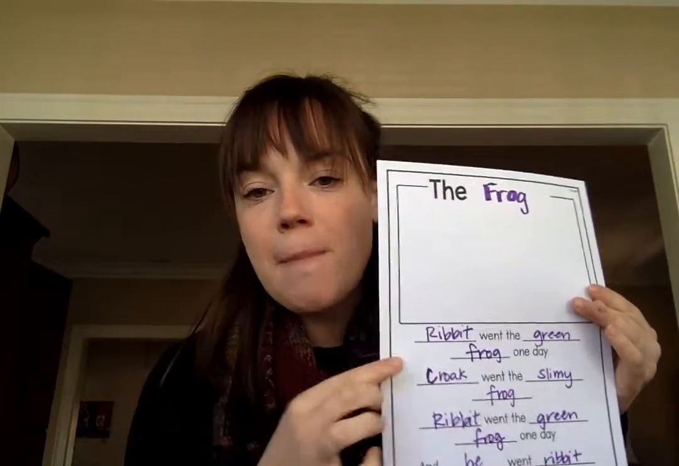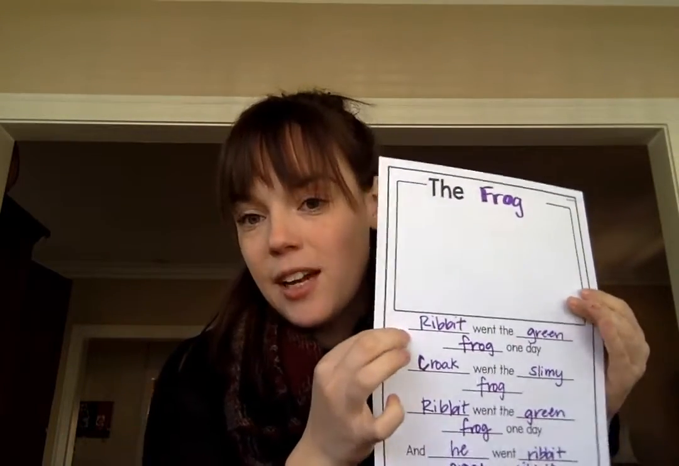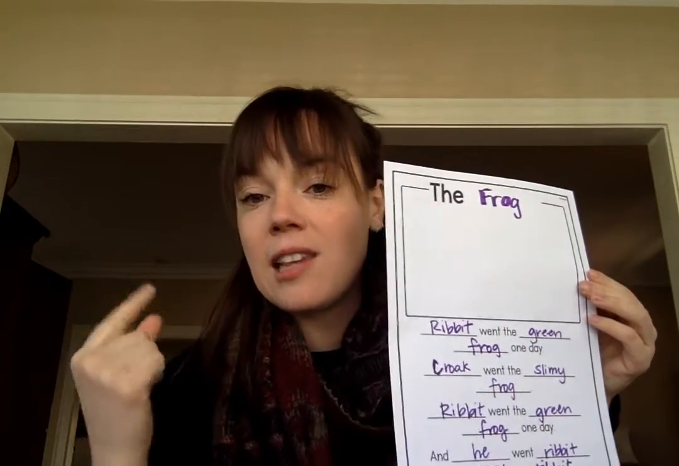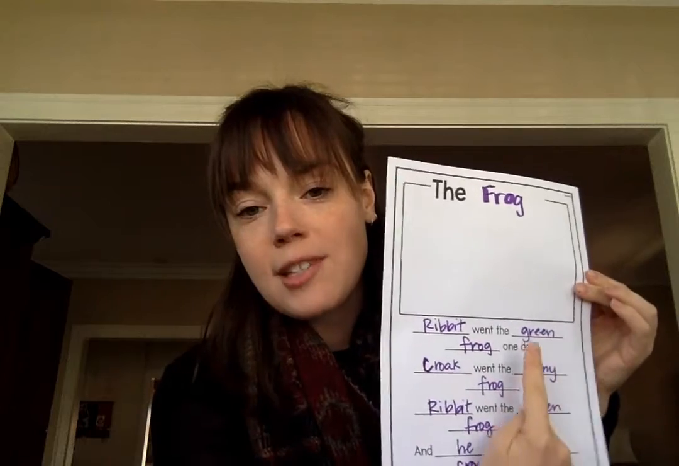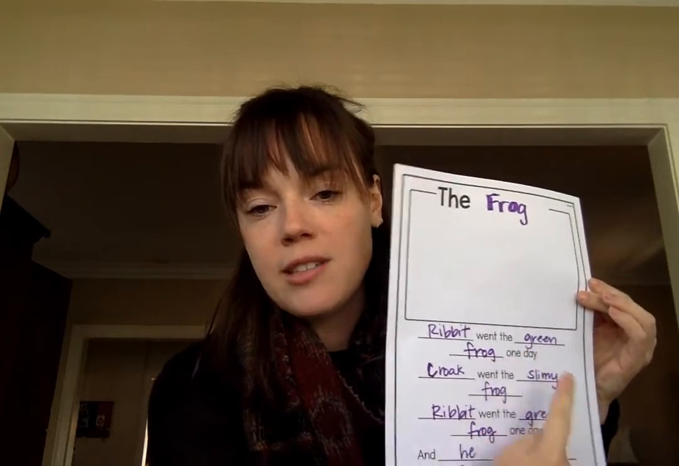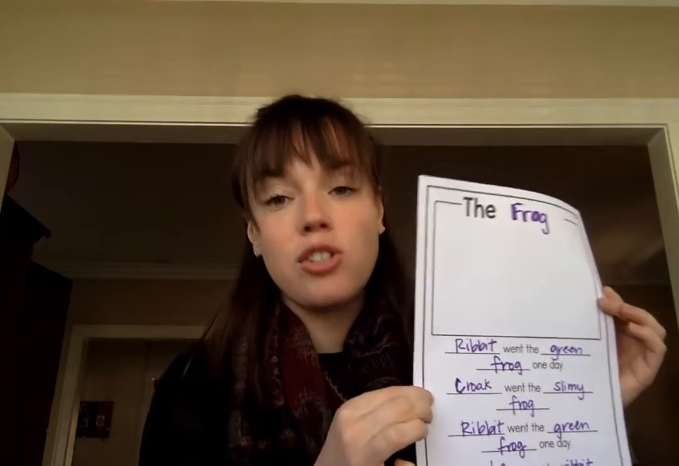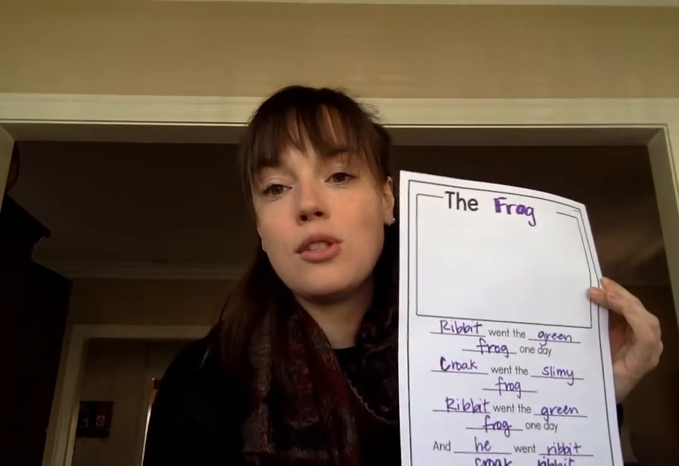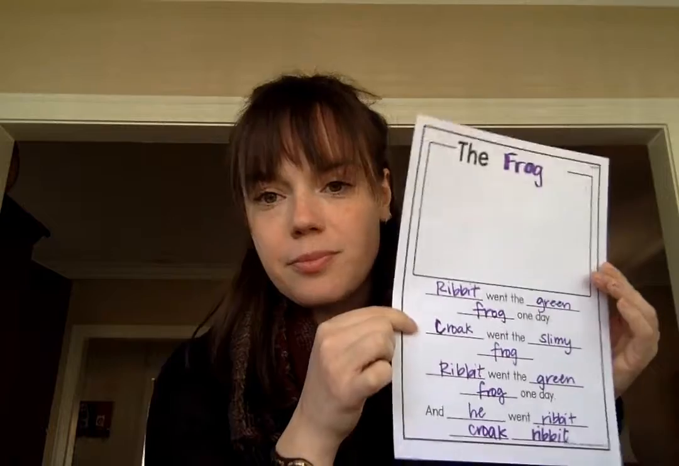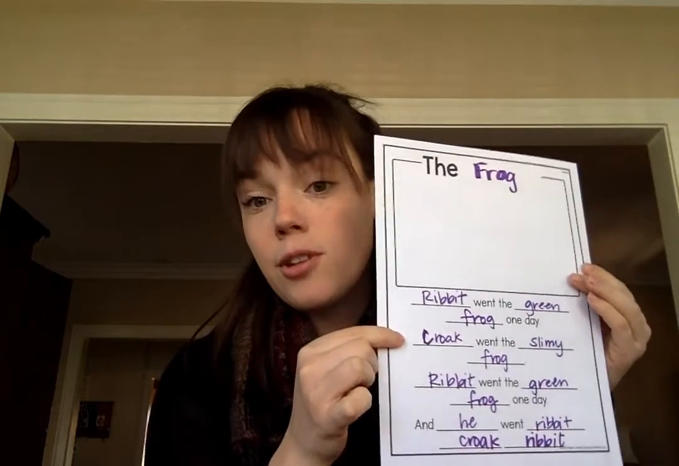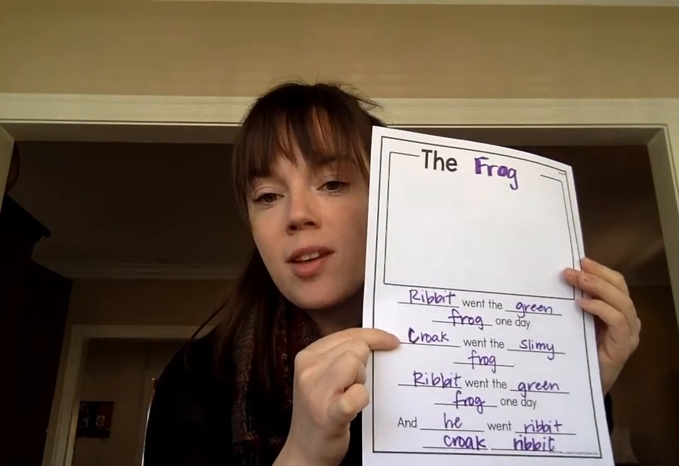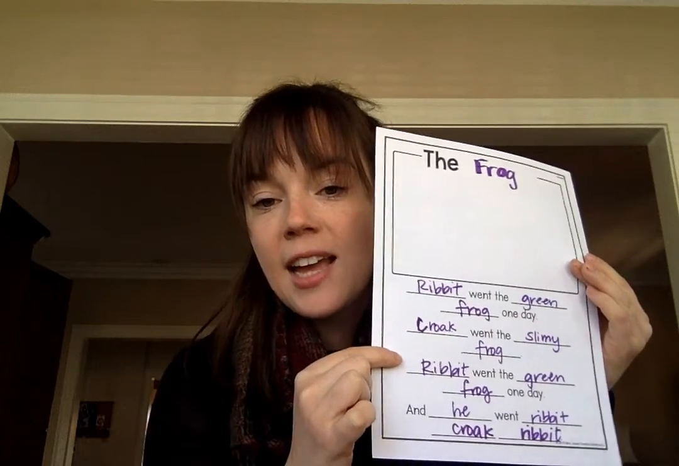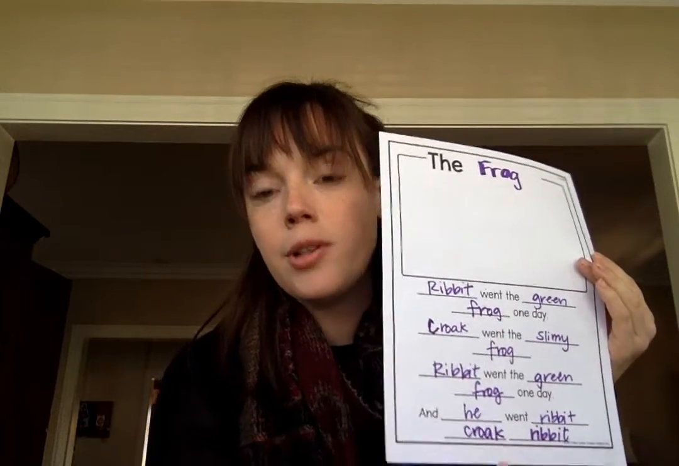So the frog. You think of a sound that the animal makes first. So I said ribbit. Ribbit went the, and then I think of a word to describe the frog. So I said, ribbit went the green frog one day. And then you can choose the same word and the same adjective, or you can choose a different word. So another sound that frogs make is croak. So I wrote, croak went the slimy frog. Ribbit went the green frog one day, and he went ribbit, croak, ribbit.